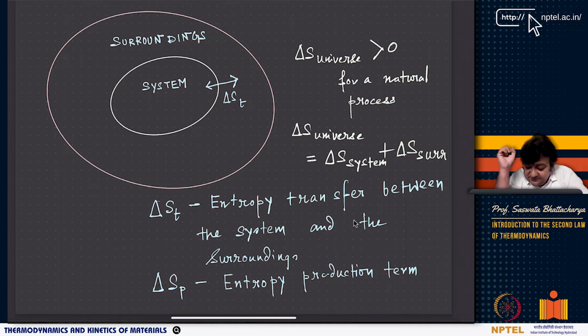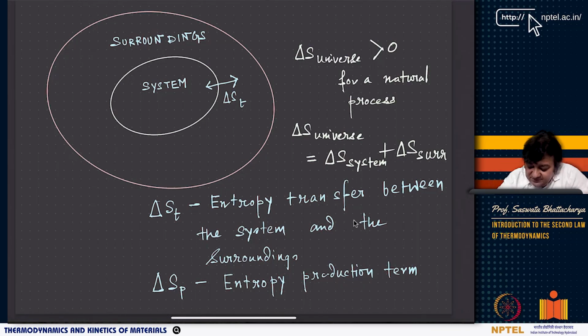However, for each part of the universe, that is the system part, which is the part that we will be focusing on, or the surroundings part of the universe, the change can be divided into two further terms. One is called entropy transfer between the system and surroundings. Because of the heat transfer that happens between the system and the surroundings, the state function entropy transfers between them, and we call it delta S_t, with small t. Delta S_t denotes the entropy transfer between the system and surroundings because of exchange of heat.